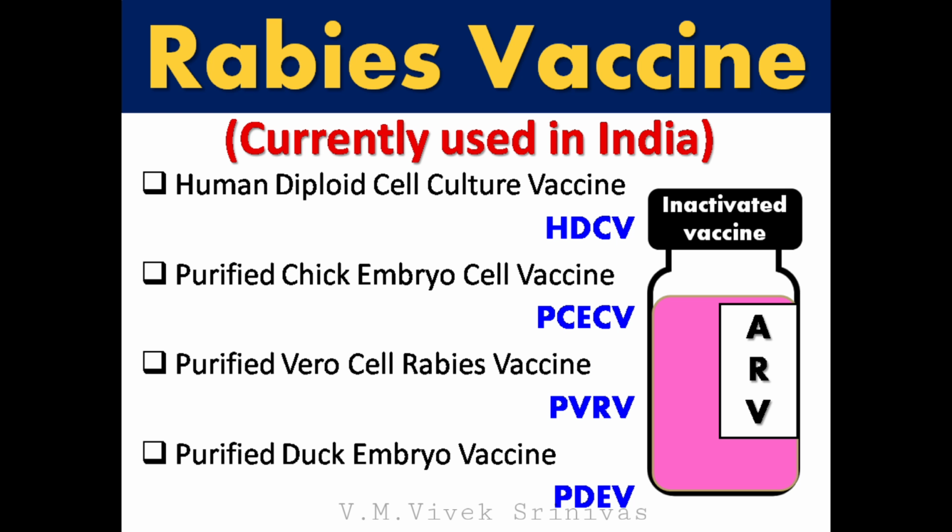In India, where rabies is endemic, 4 types of rabies vaccines are available. The first 3 are cell culture derived. Number 1, human diploid cell culture vaccine. Number 2, purified chick embryo cell vaccine. Third, purified Vero cell rabies vaccine. And the fourth is the purified duck embryo vaccine.